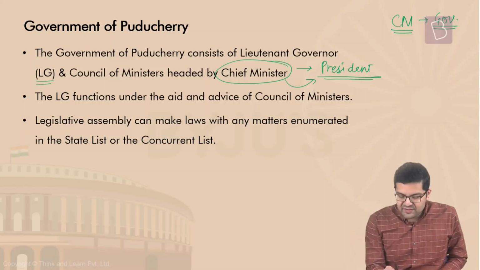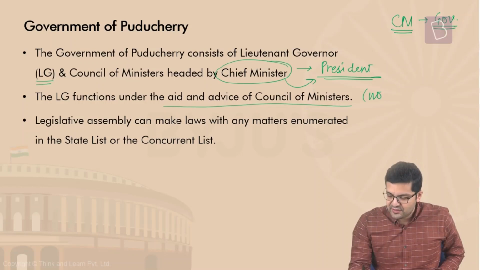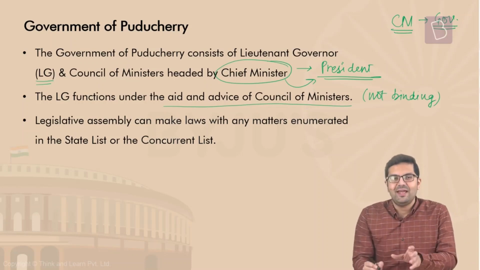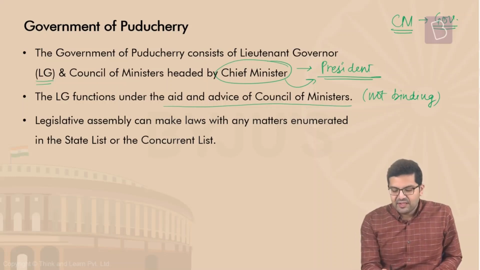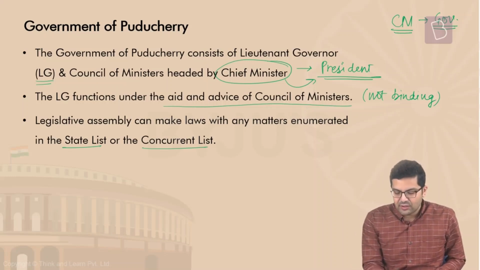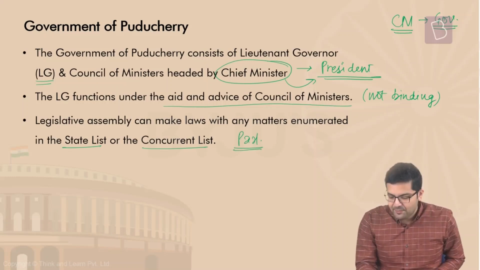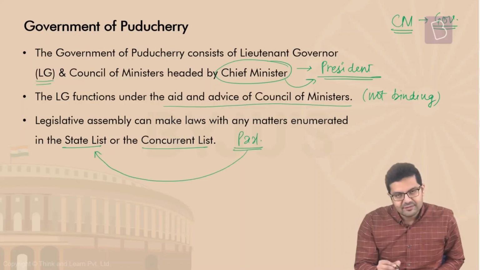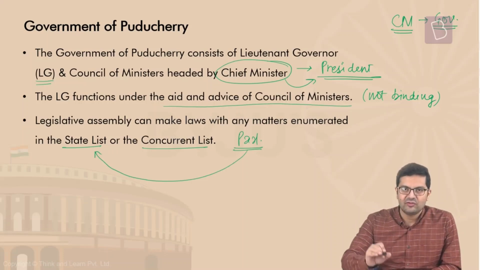That's the difference. Secondly, the LG functions under the aid and advice of the council of ministers, which is not binding. At least it is not mentioned explicitly that it is binding. Finally, the legislative assembly can make laws with respect to any matters in the state list or the concurrent list. But wait, even the parliament has the power to make laws on any matter in the state list as well. Normally, the parliament is not allowed to make laws on state list subjects under normal circumstances.